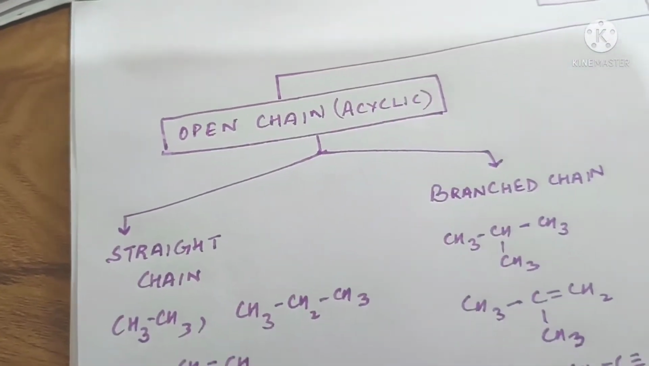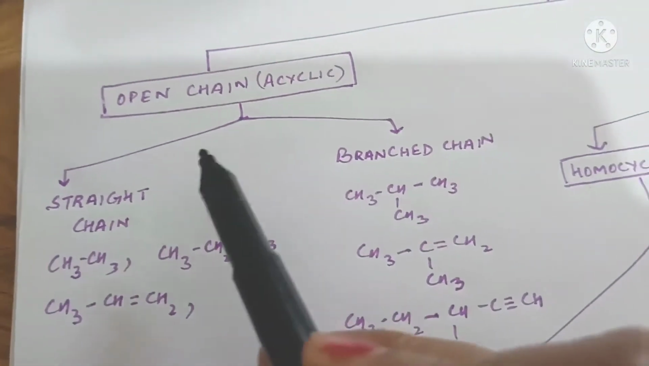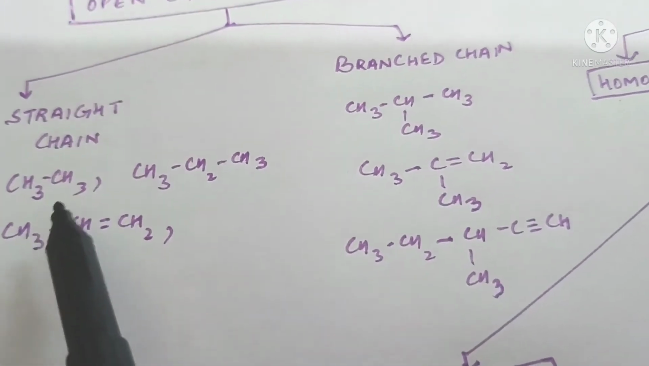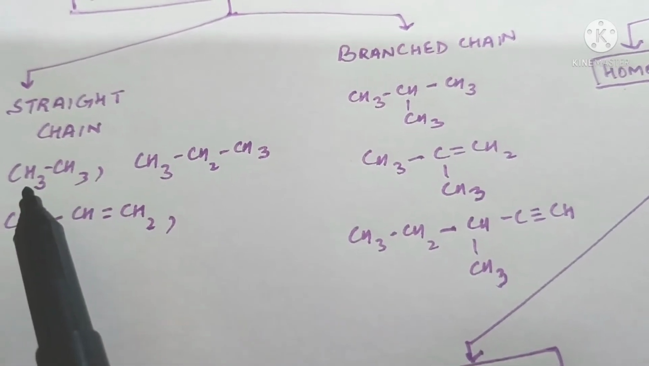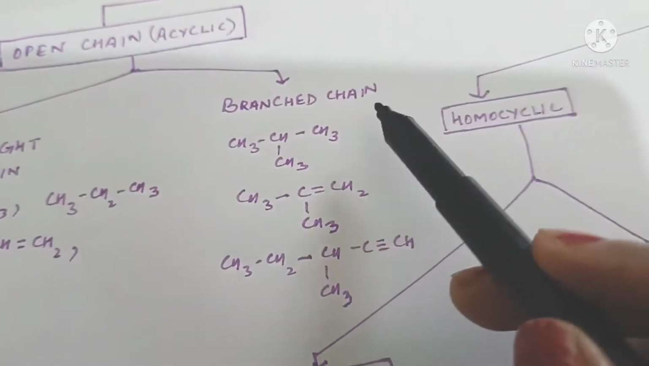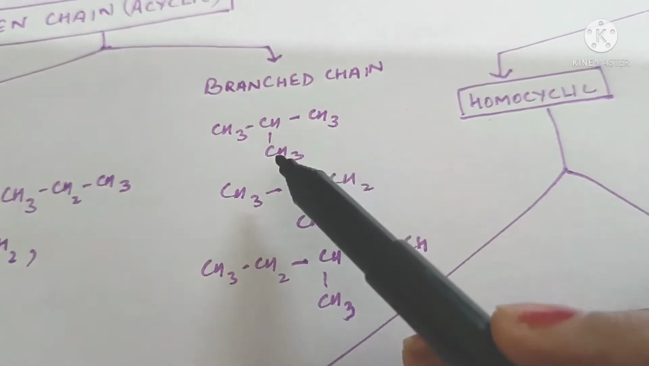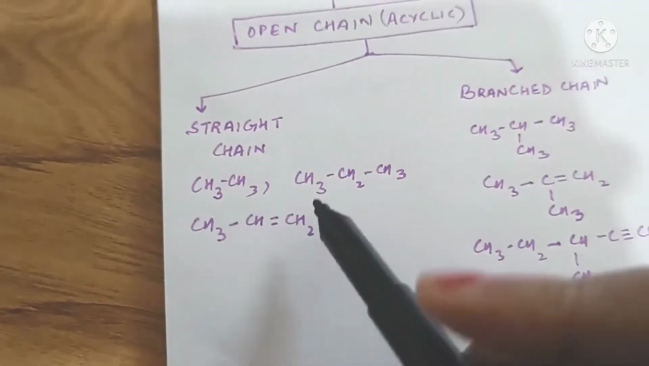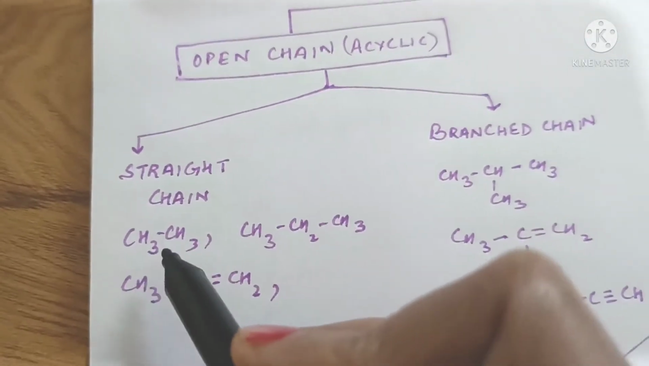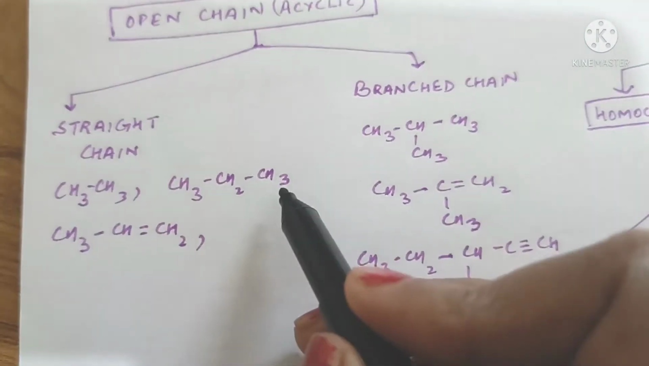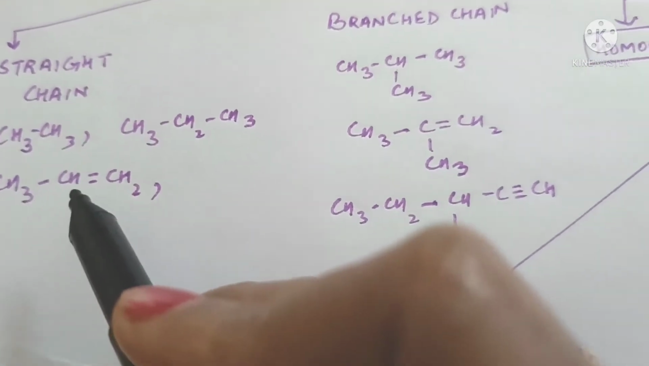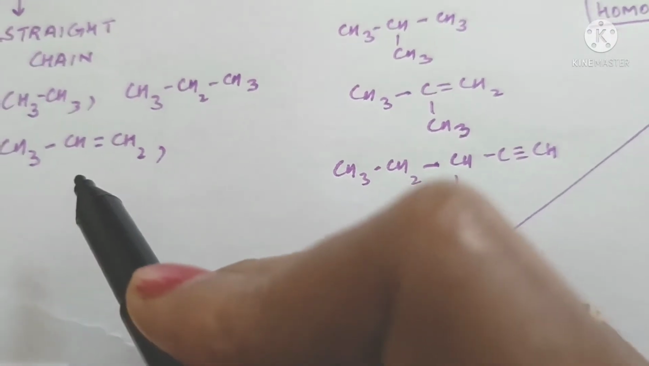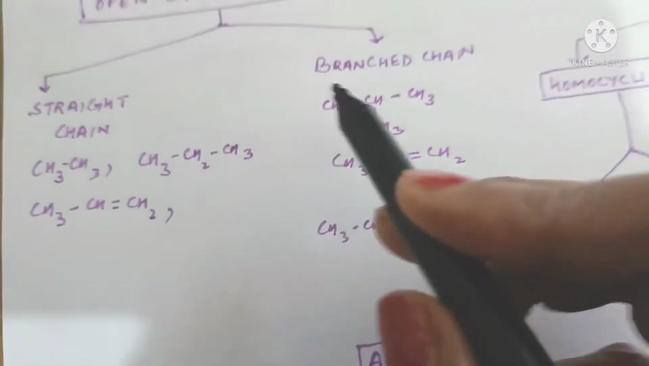Open chain or acyclic compounds are further classified into straight chain compounds, where the compounds are made up of simple straight chains, whereas in case of branched chain compounds, some branches are present along with the chain. For example, ethane is a straight chain compound, propane is a straight chain compound, propene is a straight chain compound. There is no branch or substituent attached to it.